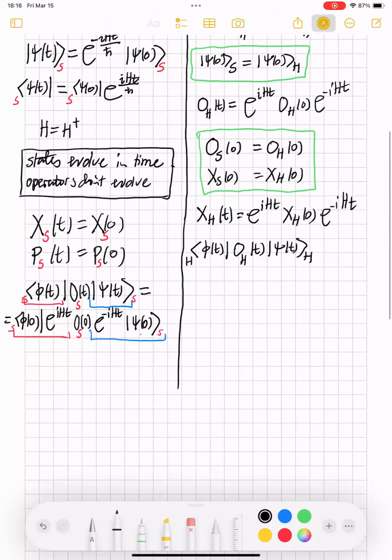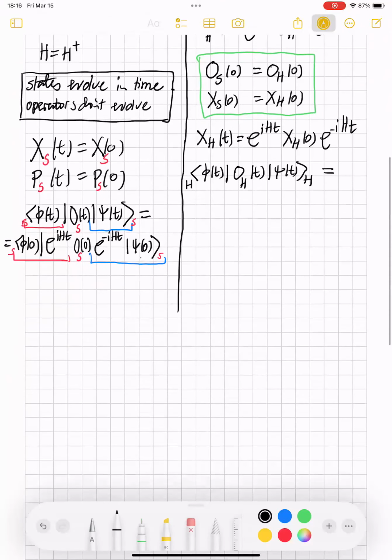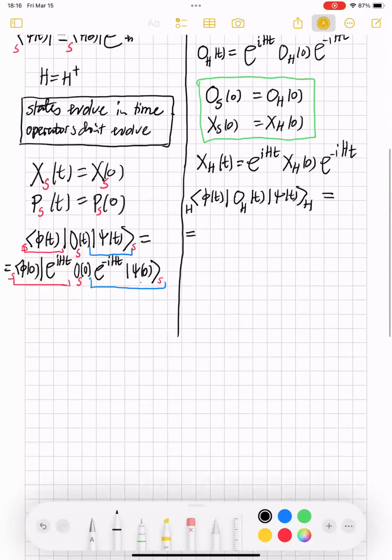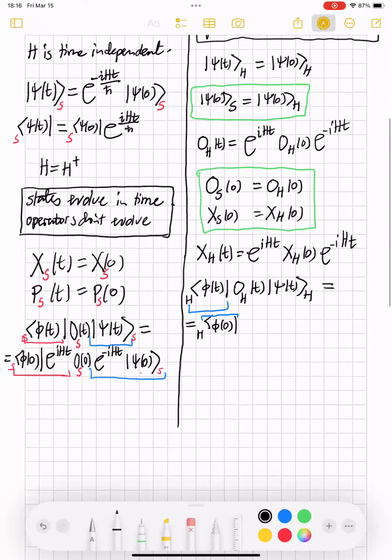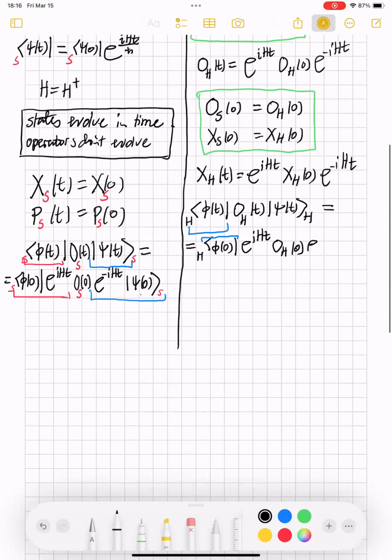So let's now just start to rewrite this with what we know, okay? So we know that the Heisenberg state at time t is equal to the Heisenberg state at time 0. So this is equal to that, okay? Then the Heisenberg operator at time t is e to the i H t, the Heisenberg operator at time 0, and e to the minus i H t.